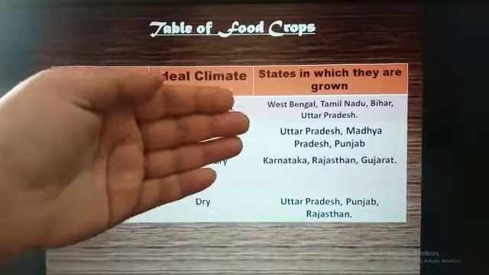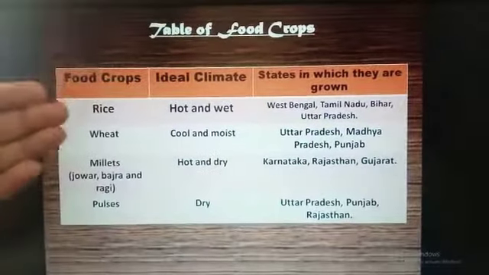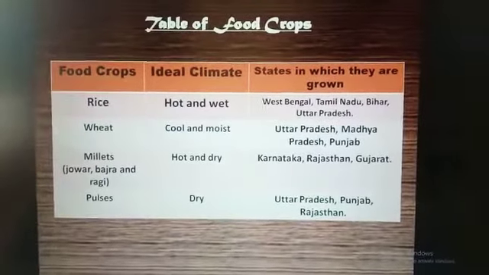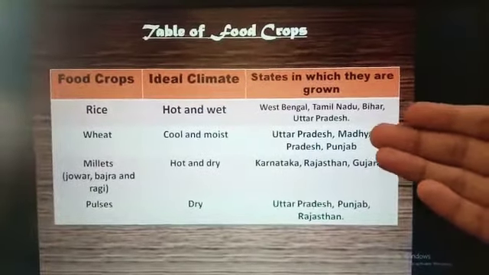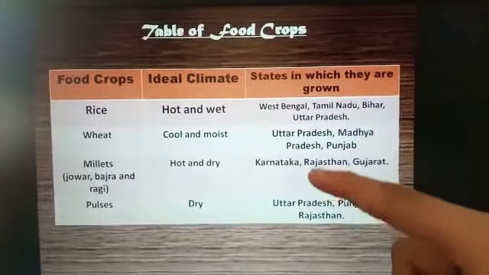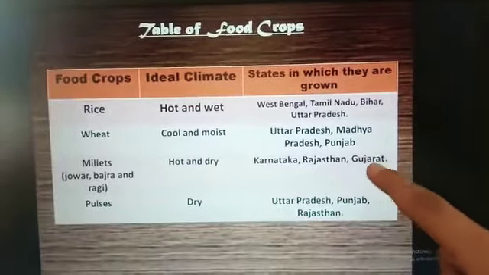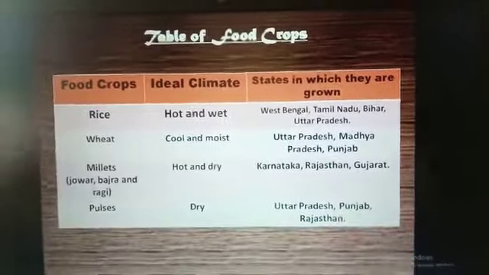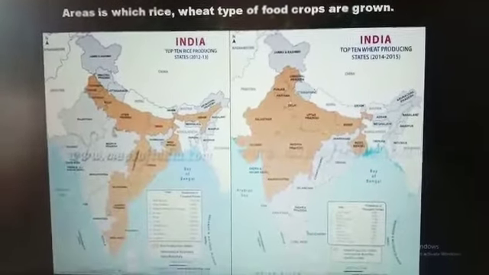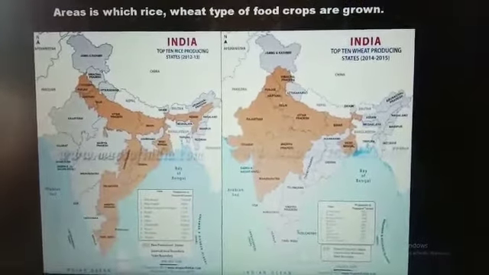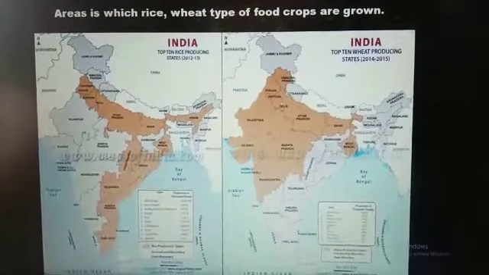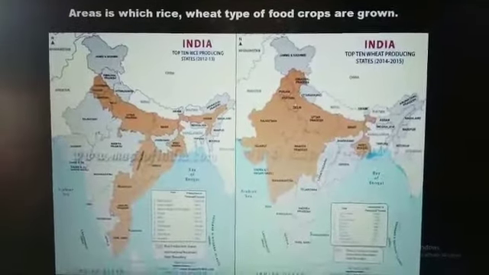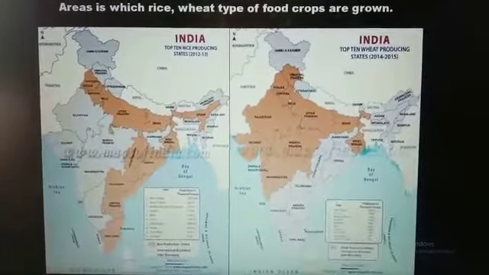Here are the states in which they are grown. Rice grown in West Bengal, Tamil Nadu, Bihar and Uttar Pradesh. Wheat grown in Uttar Pradesh, Madhya Pradesh, Punjab. Millets grown in Karnataka, Rajasthan, Gujarat. Pulses grown in Uttar Pradesh, Punjab, Rajasthan. So here in these maps you can see the major areas in which rice and wheat type of food crops are grown. As we have learnt the table of food crops.